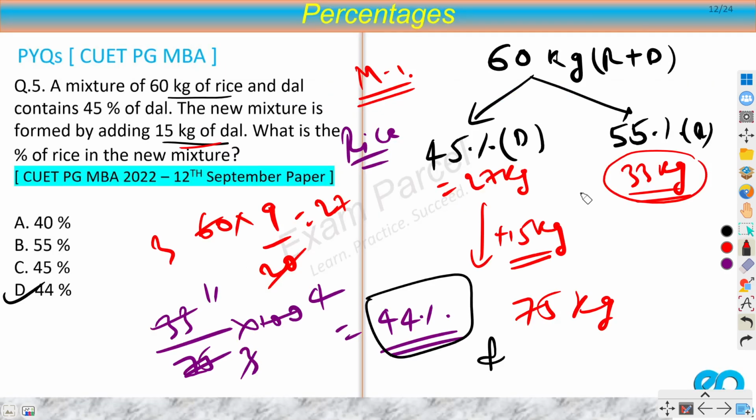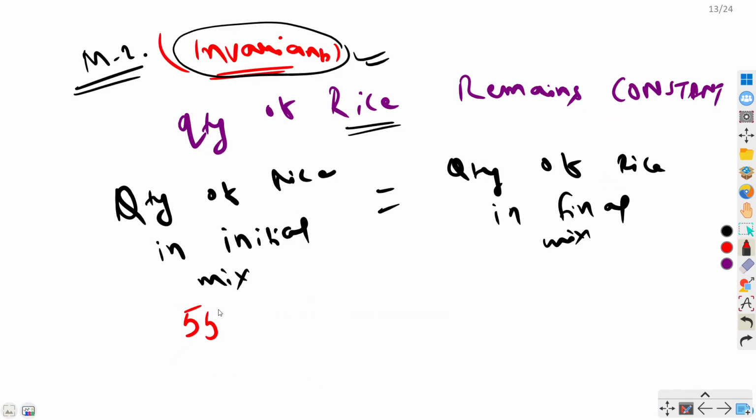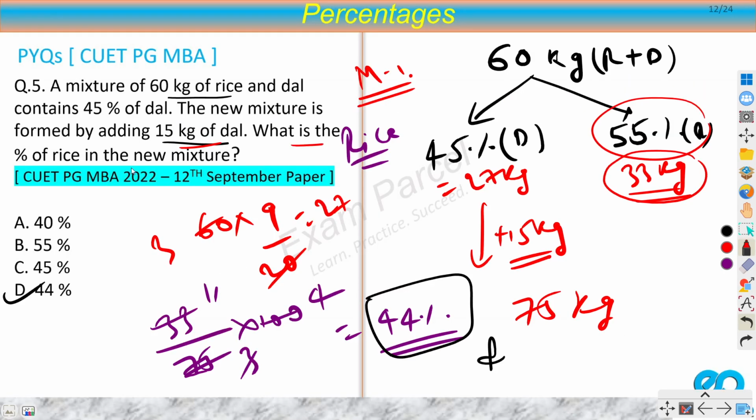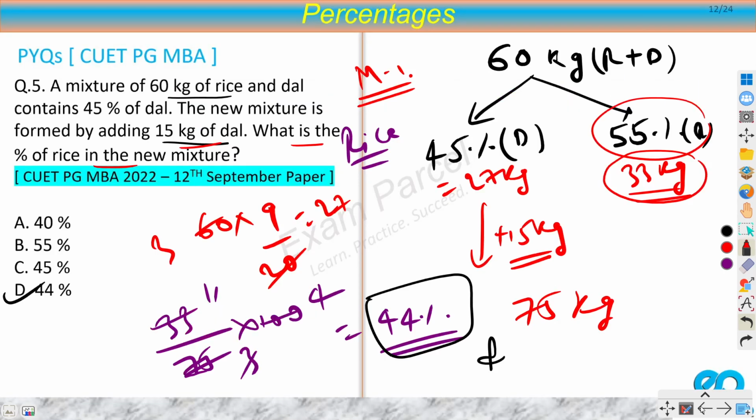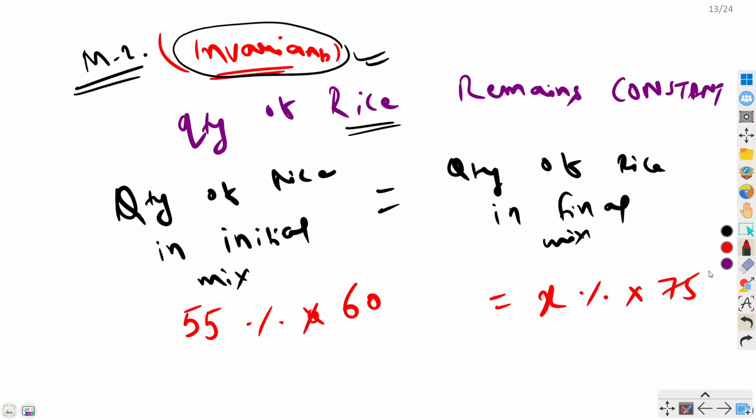Now what is the percentage of rice in the initial mixture? This is 55%. So this is 55% of 60 kilograms. And what is the quantity of rice in the final mixture? We have to find the percentage of rice in the final mixture, right? The new mixture. So let's say that is X%, and the new value is 75 kilograms. After adding 15 kilograms of dal to the mixture of 60 kilograms, you will get 60 plus 15, 75 kilograms of new mixture, right? Total value. So we can say 75.